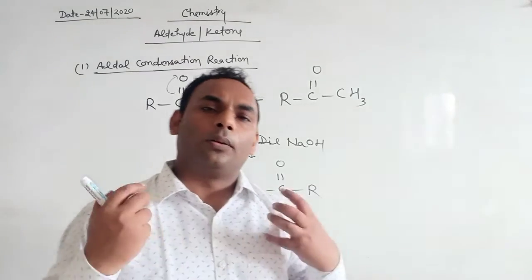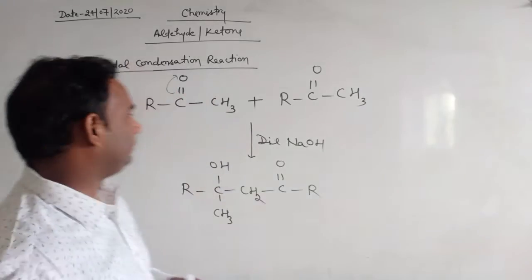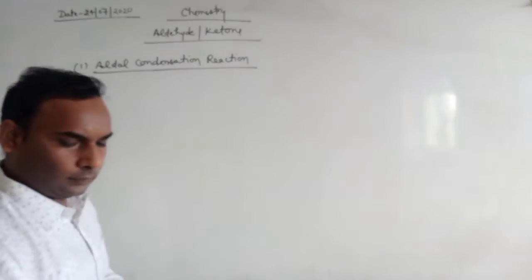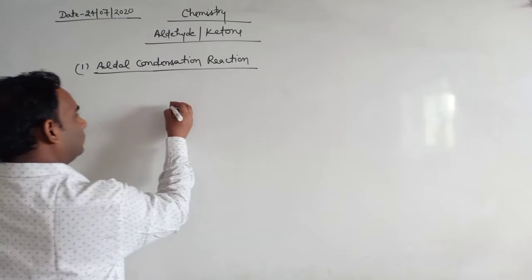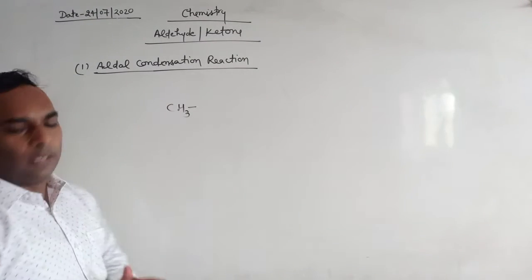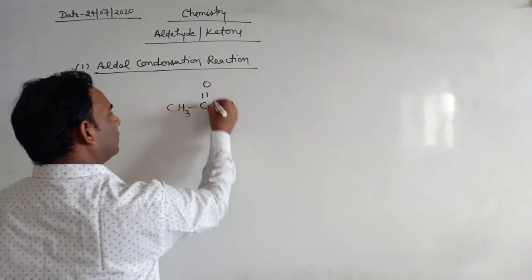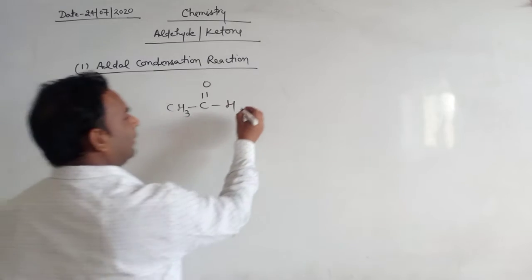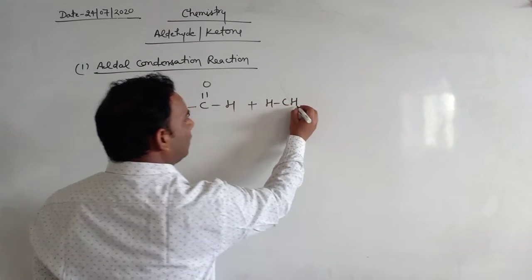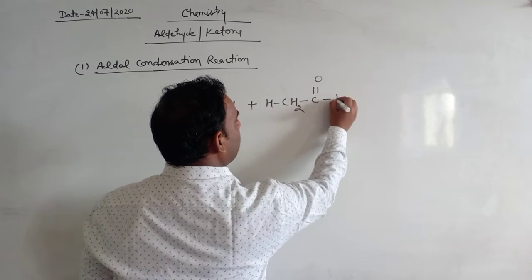Okay. Now look at the example of 2 moles of aldehyde. Suppose we take 2 moles of ethanal. This is ethanal plus this is another molecule of ethanal, 2 moles of ethanal.